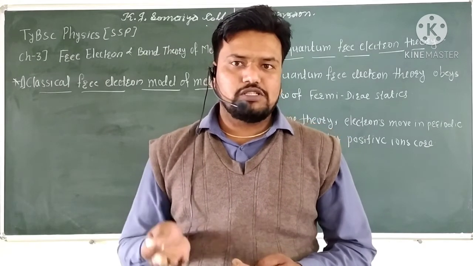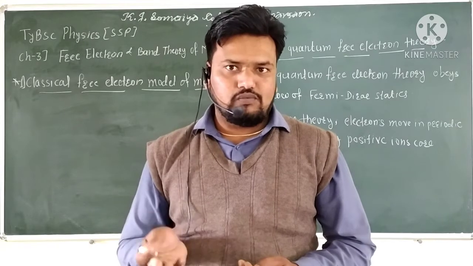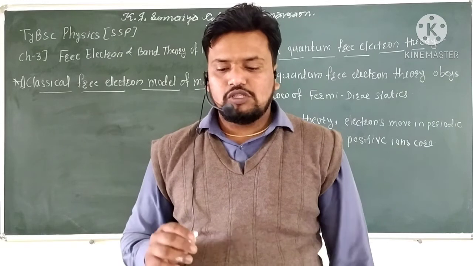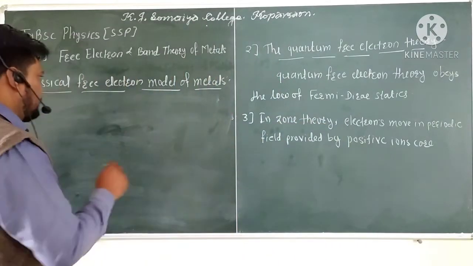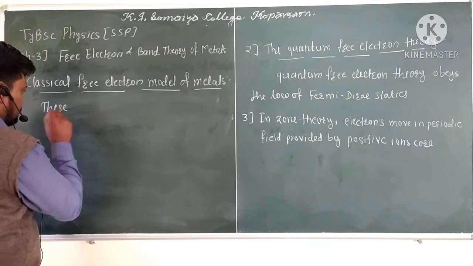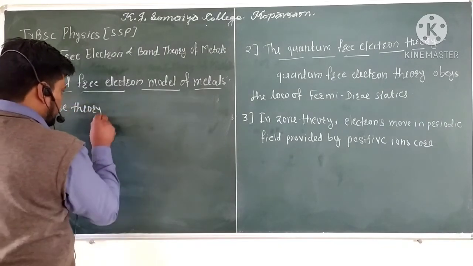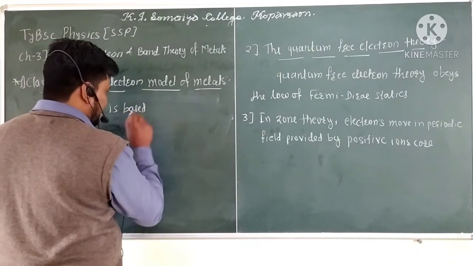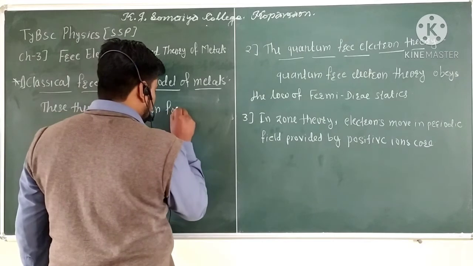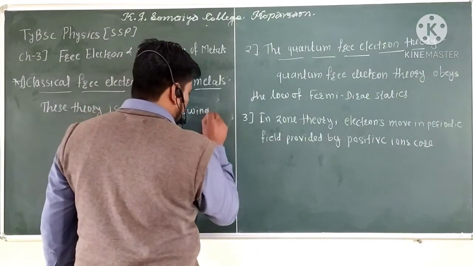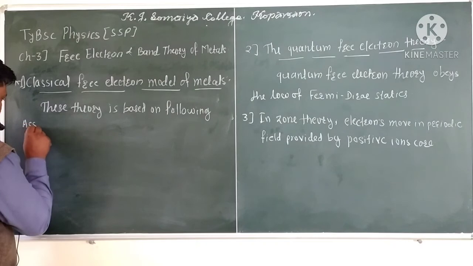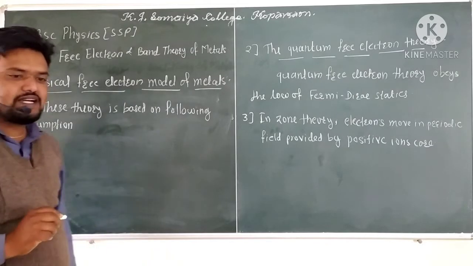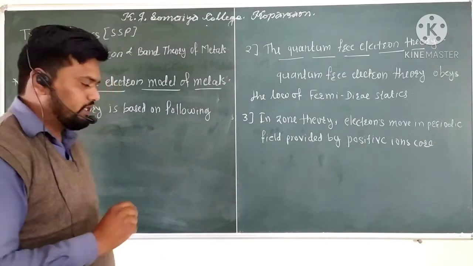And this theory depends on the following assumptions. The classical free electron theory is based on the following assumptions. The first assumption is that a metal contains a number of free electrons.